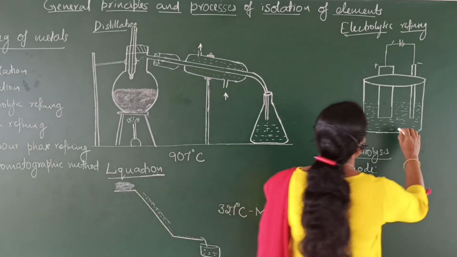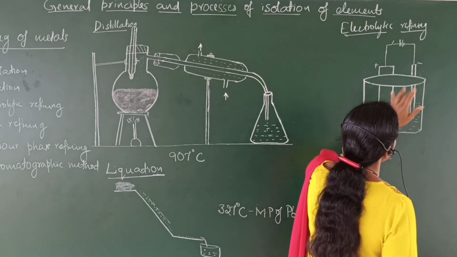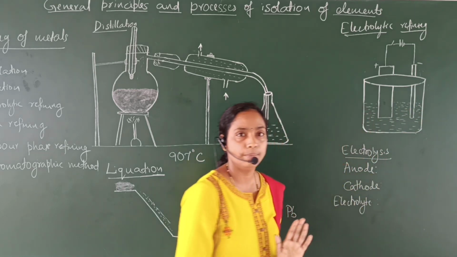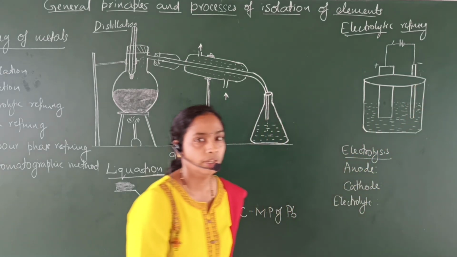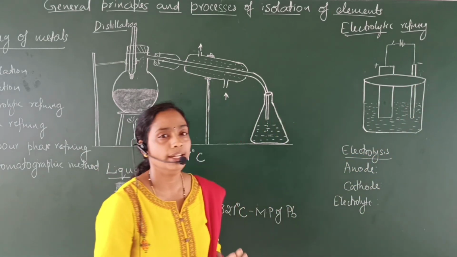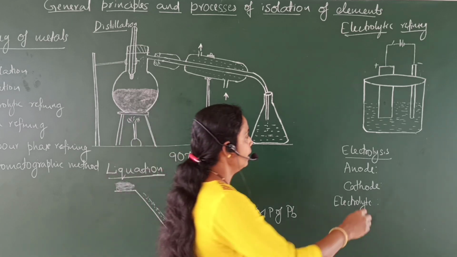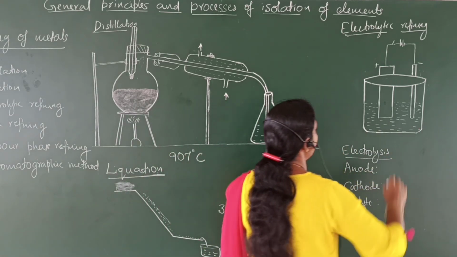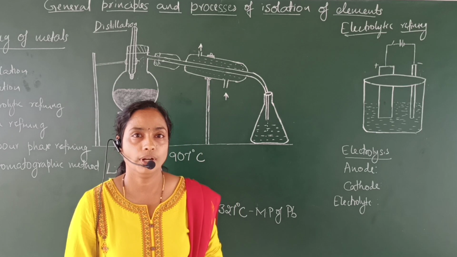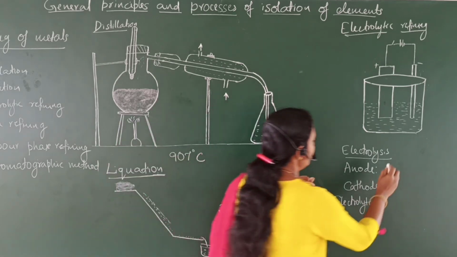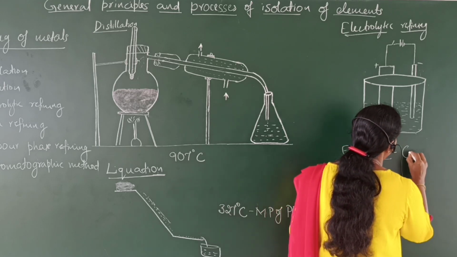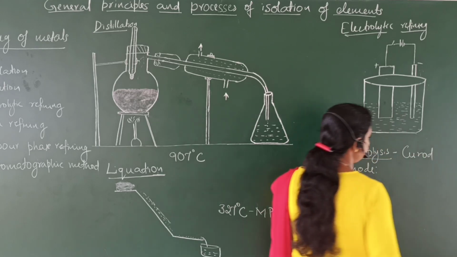Then it gains electrons from the cathode and is converted into metal and gets deposited at the cathode. Therefore, at the cathode we will get the pure metal, and impurities will be collected at the bottom of the electrolytic cell. To explain this, I will consider the electrolysis of an impure copper rod.